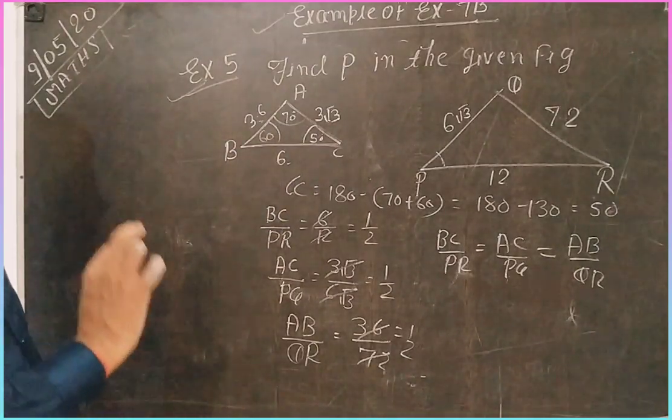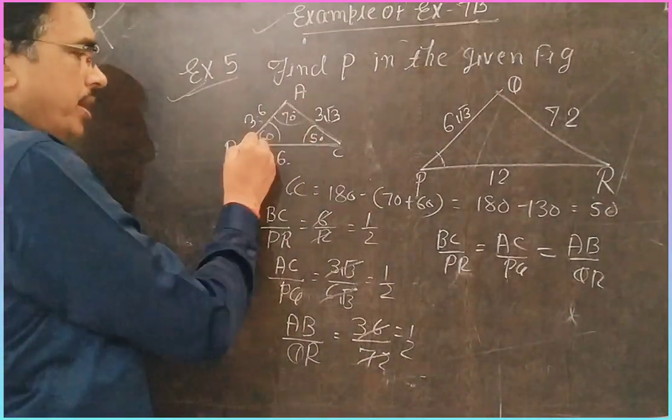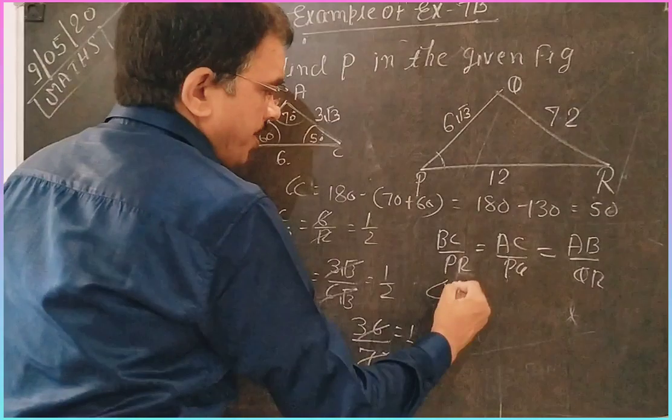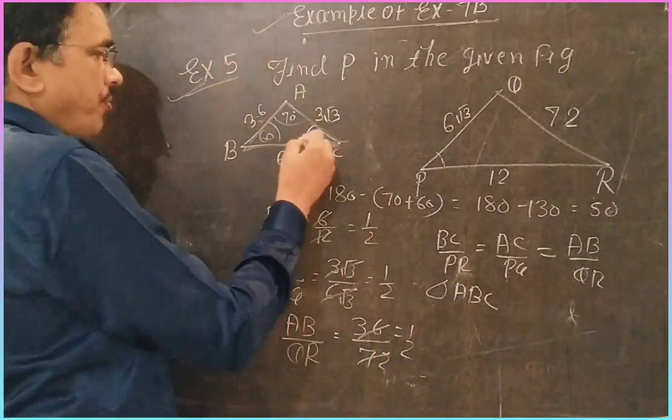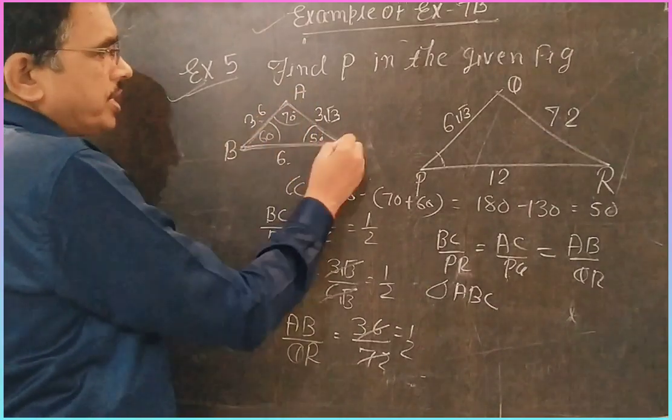How do you write their names? Suppose you write triangle ABC. First you write 3.6, then 6.